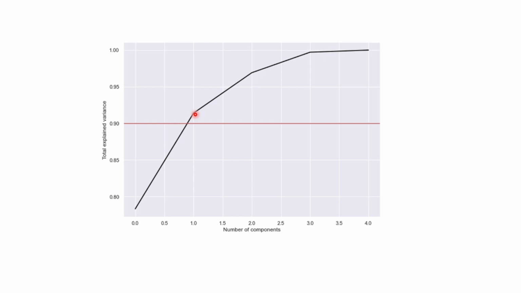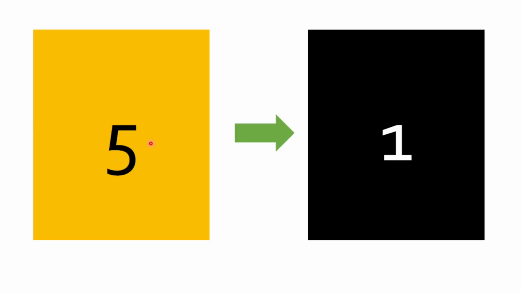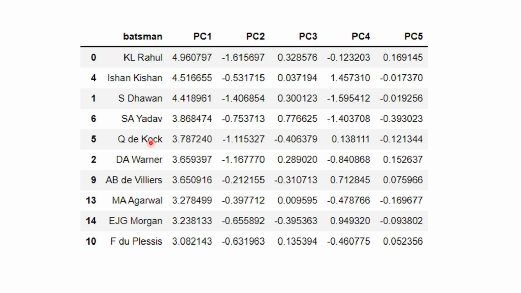If we take only the first principal component, it will explain 90% of the data. That's what this graph is showing. So 5 into 1, and now if I rank it, I have Rahul topping, followed by Ishan Kishan, Dhawan, Suryakumar Yadav, Quinton de Kock, Warner, AB de Villiers, Mayank, Morgan, and Faf.